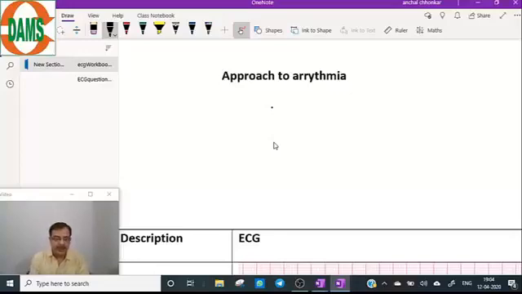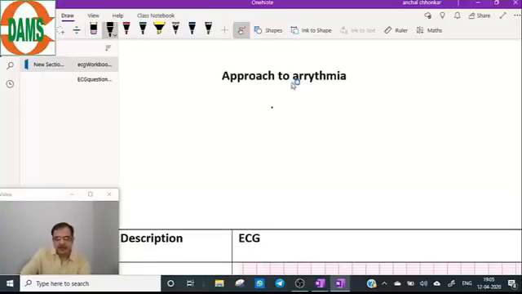No, arrhythmias are very simple if you approach them systematically. So what is the method to diagnose the arrhythmia? First we have to classify whether it is a slow heart rate or a fast heart rate. That is the first identification in any arrhythmia.